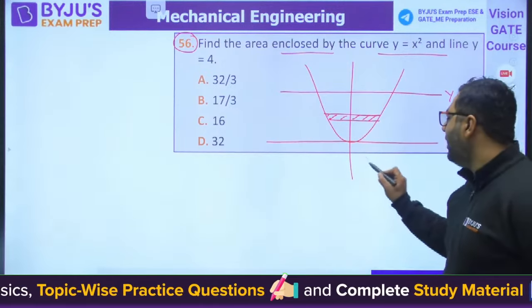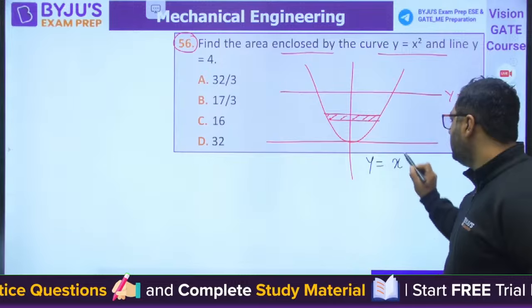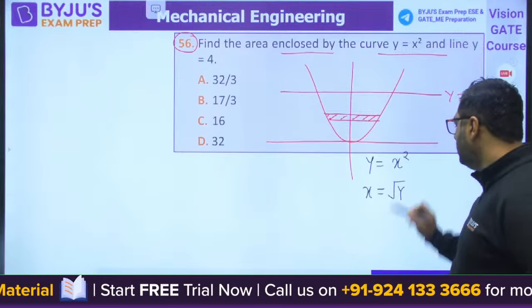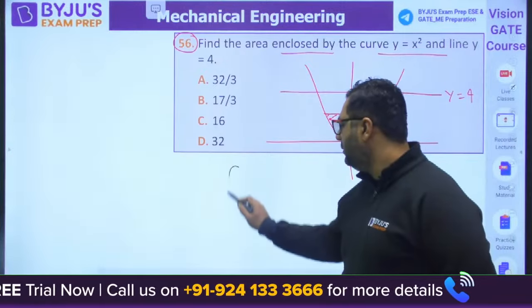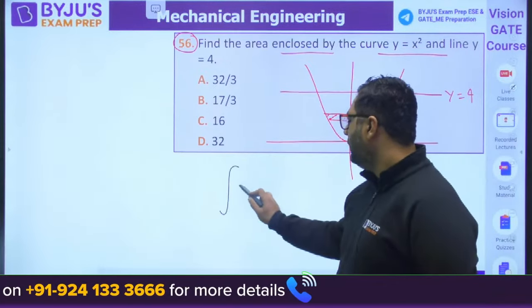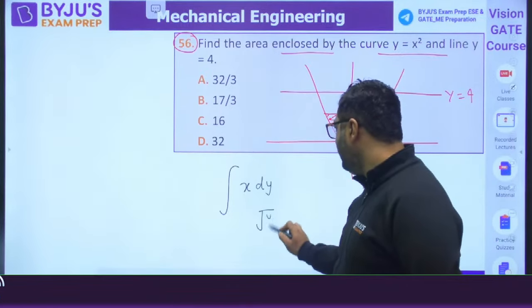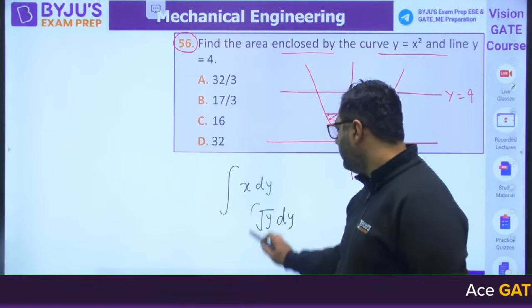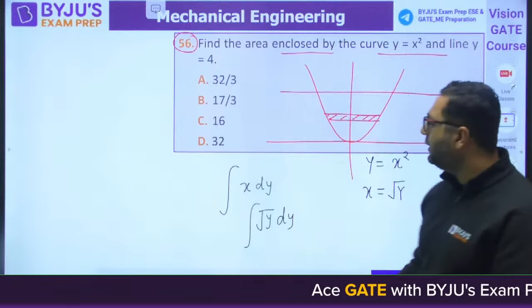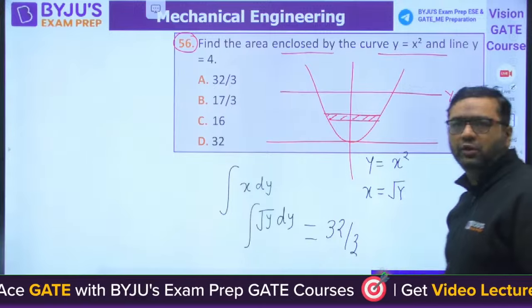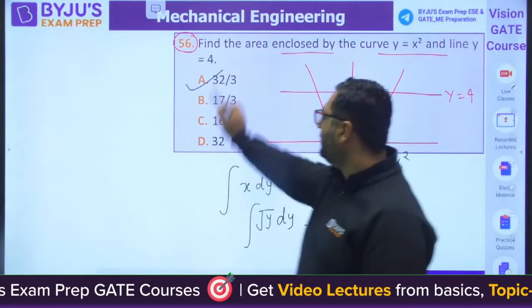So guys, you know y is equals to x square. X is going to be root y. You can integrate x dy, it is root y dy, and you can put the limits. After putting the limit, you will be getting the answer as 32/3. So answer will be A for this. Very easy question, mathematics.